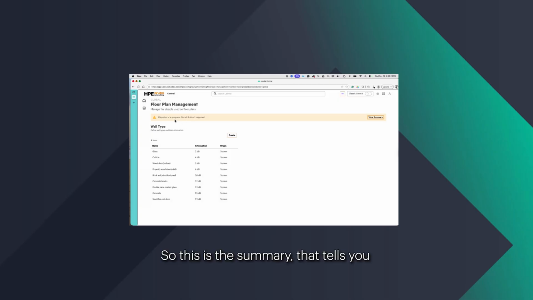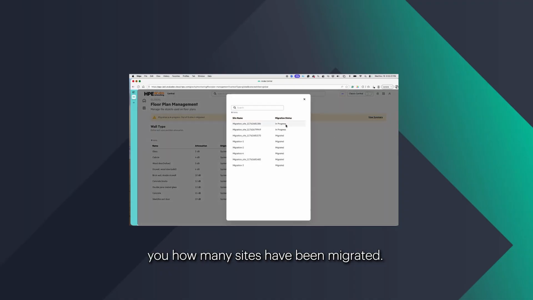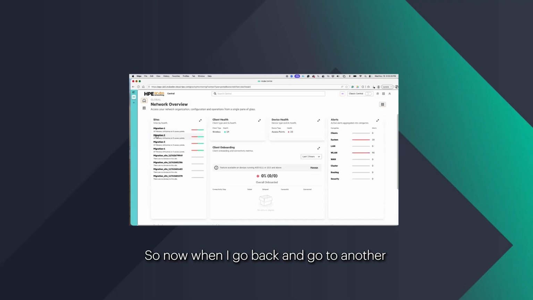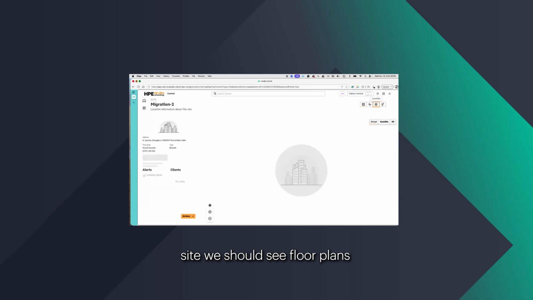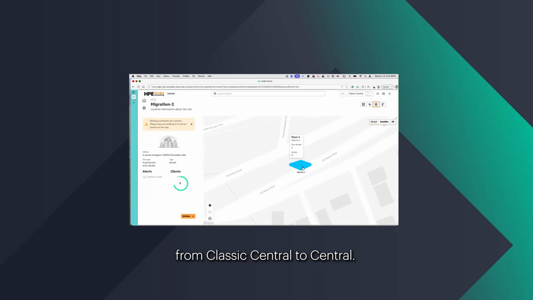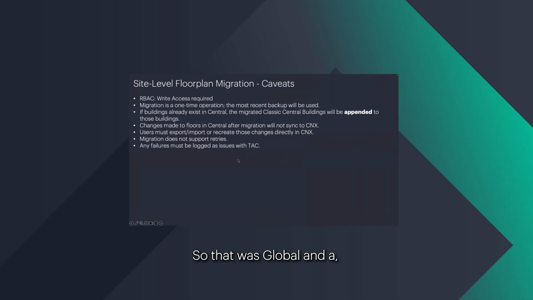So this is the summary that tells you how migration is progressing. When we click on view summary, it tells you how many sites have been migrated. It was pretty quick. It already migrated 6 out of 8 sites that we have. And yes, we successfully finished the migration of floor plans of all the 8 sites. So now when I go back and go to another site, we should see floor plans for them that have been moved from Classic Central to Central. So that was global.